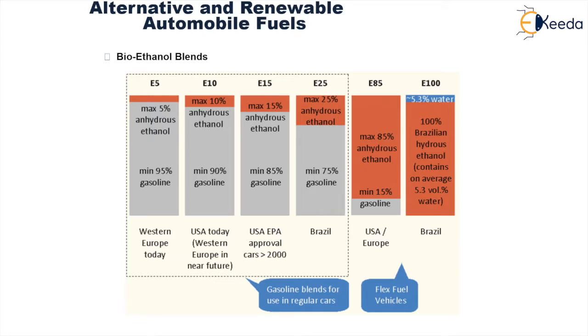Then in E10, we have a maximum of 10% ethanol. The rest is comprised of gasoline, that is 90%. Similarly, in E15, you have 15% ethanol. The rest is gasoline. In E25, you will have 25% ethanol. The rest will be gasoline. These are used in North and South American countries.